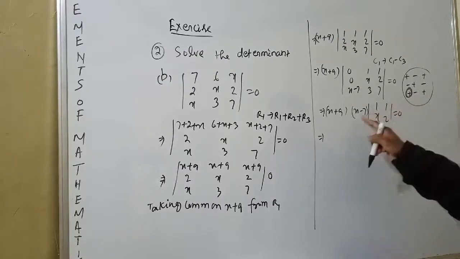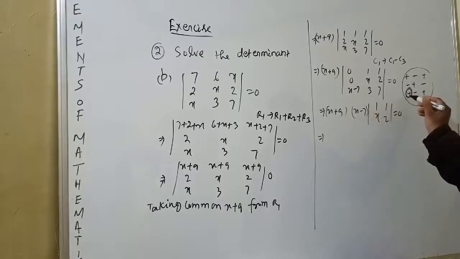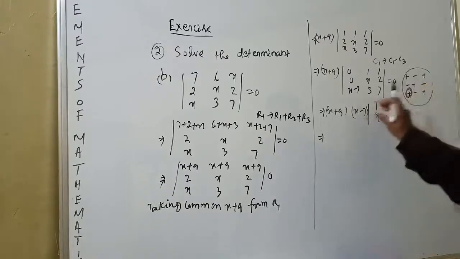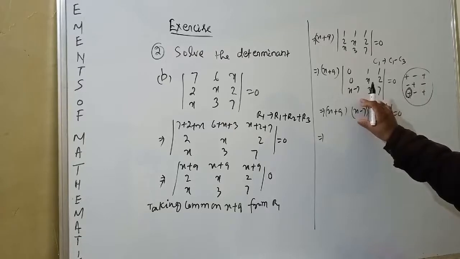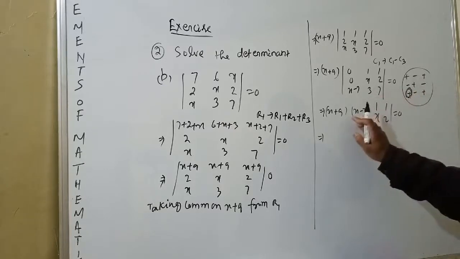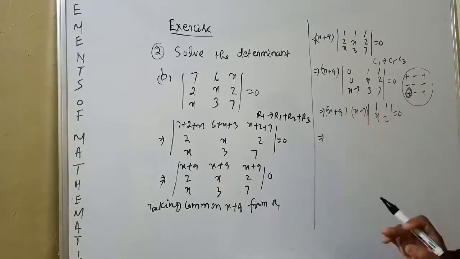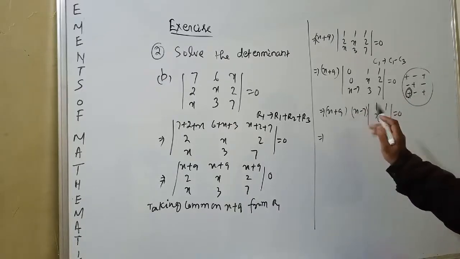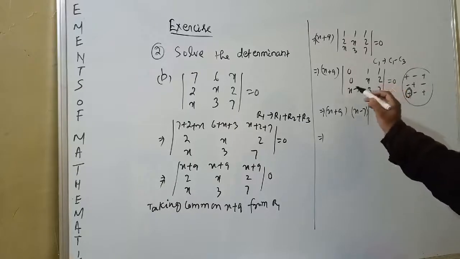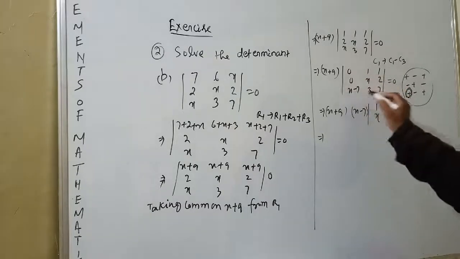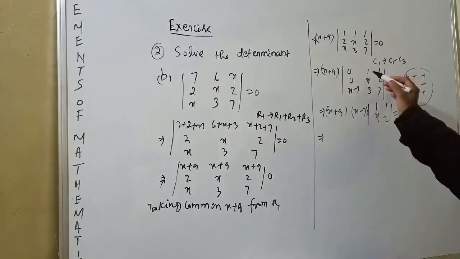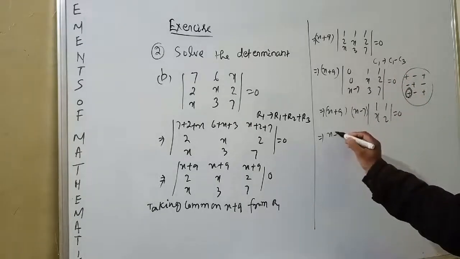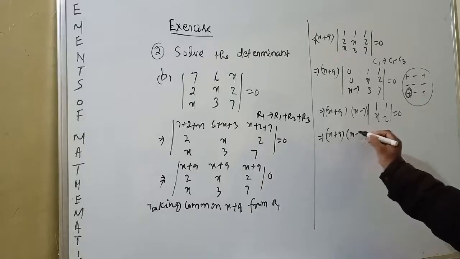Suppose negative is given, we have to put the minus sign. Here a plus sign is there, so there is no change of sign. If a minus sign were given, we would have to put a minus. Since the plus sign is given, it will be x minus 7 only. And we have to remove this row and this column. The remaining 1, 1, x, 2 we have to write as it is. That means x plus 9 times x minus 7.